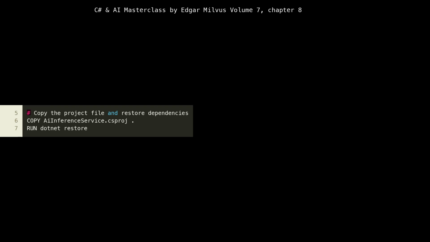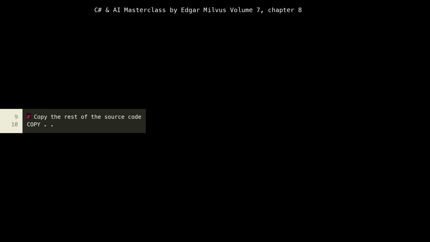By copying only the project file first and restoring, Docker can cache this layer. If only the source code changes, but not the dependencies, Docker won't rerun dotnet restore, significantly speeding up subsequent builds. This is a critical optimization for continuous integration pipelines and developer iteration times.